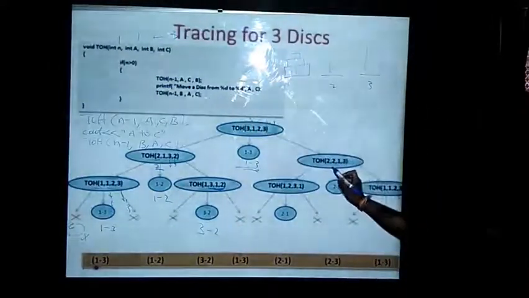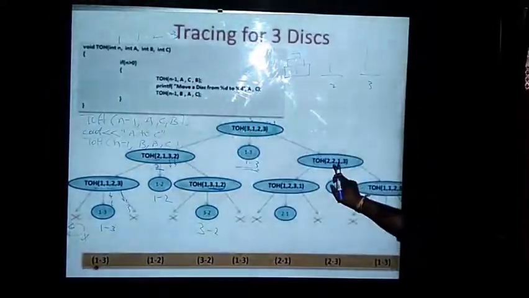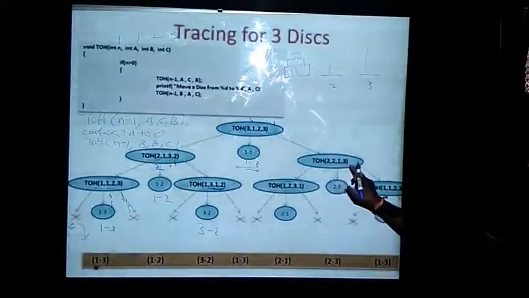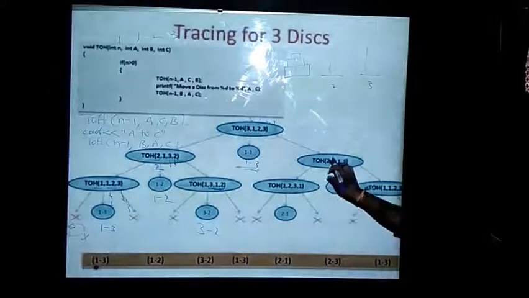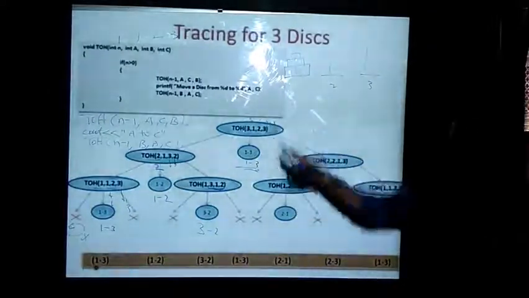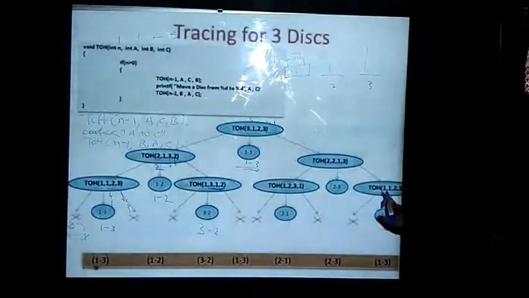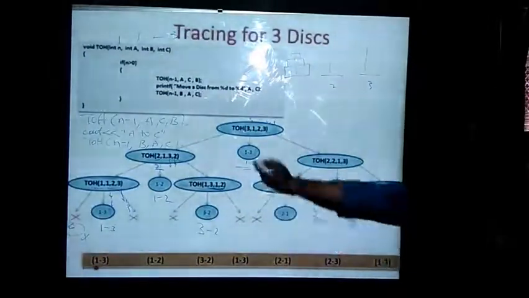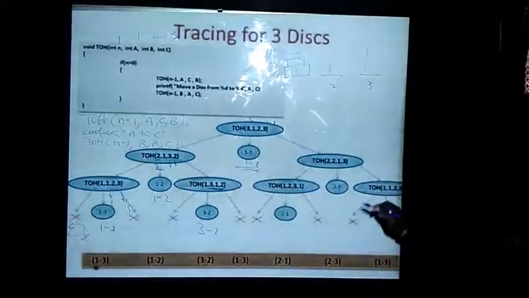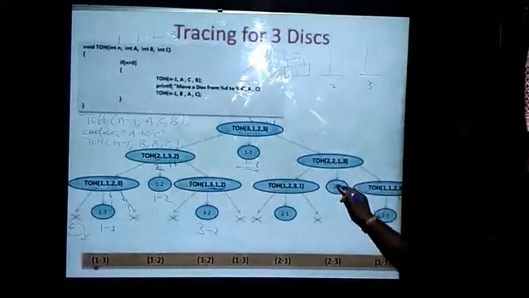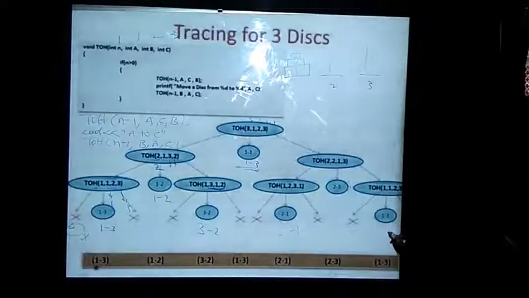3 will become 2 here, and again I am making a change: B, A, C. B is 2, A is 1, and C is 3. And again I need to shift 2 to 3, but it is not now. Again I need to go for this: N minus 1, A, C, B, and N minus 1, B, A, C. In the same way as we have done with the left part, we have to do it in the right part also. Here I will be getting 2 to 3. Here I will be getting 2 to 1. Here I will be getting 1 to 3.